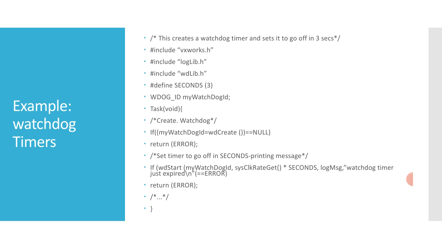You can see the number of ticks, that is sysClkRateGet, the number of ticks to delay. sysClkRateGet times SECONDS will give the ticks to delay. The C function to call, that is logMsg, is the function, and an argument to be passed to that function. Here we have sent a string argument for standard out.